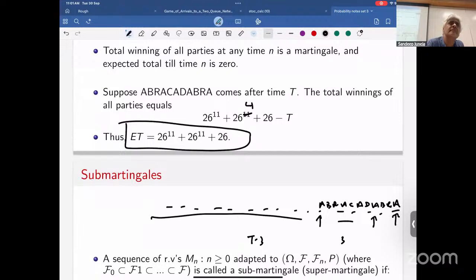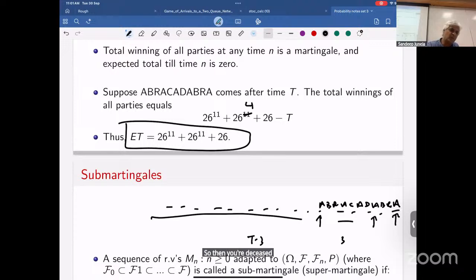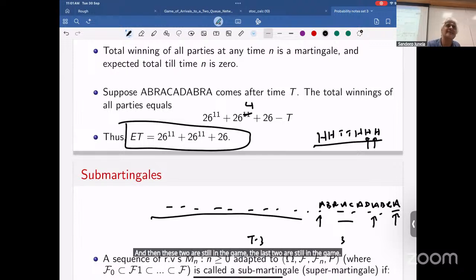Actually, that would be 610. You'll have to look at the sequence. So suppose I tell you H, H, T, T, H, H, H. So when you stop, it'll be H, H, T, T, H, H, H. That's when you stop, and then the last two are still in the game. Nobody else.